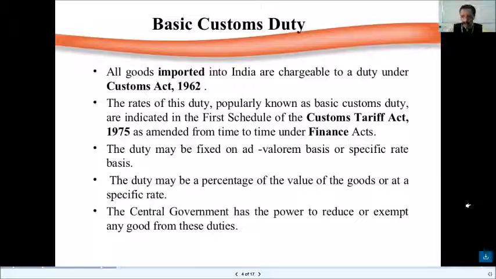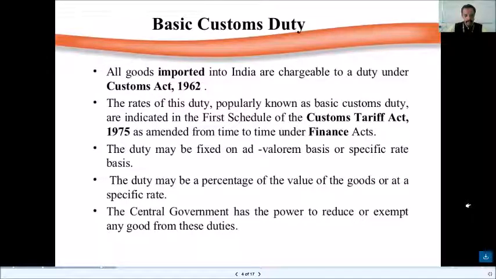So basically every year the budget is presented, customs duty is empowered by the Customs Act and the rate by the Tariff Act, and every year it is determined in tune with the Finance Acts, that is, the budget which is presented every year.